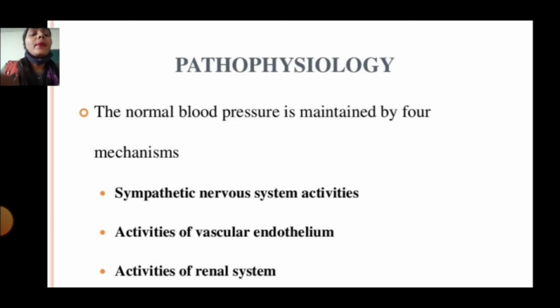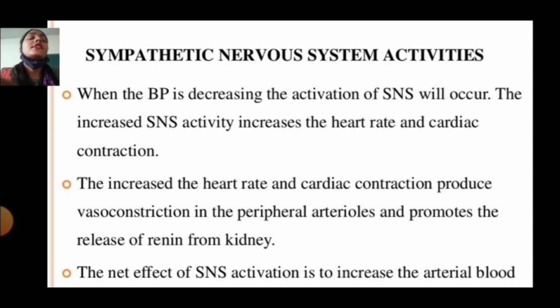The normal blood pressure is maintained by 4 mechanisms: sympathetic nervous system activities, activities of vascular endothelium, and activities of the renal system. Sympathetic nervous system activities: when the BP is decreased, the activation of SNS will occur. The increased SNS activity increases the heart rate and cardiac contraction.